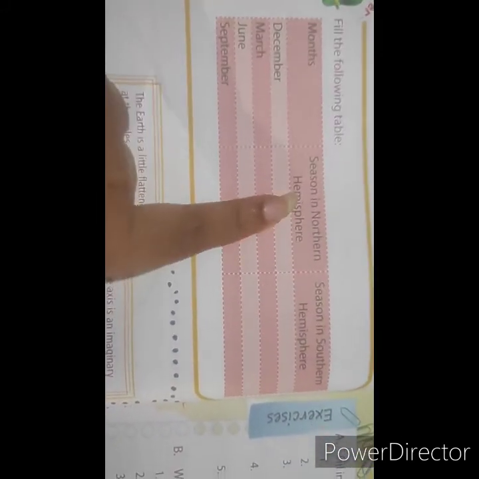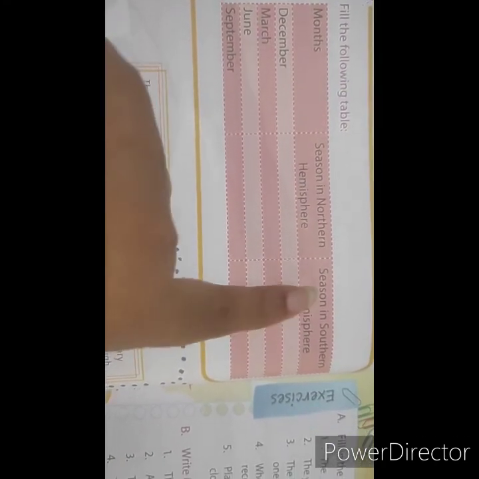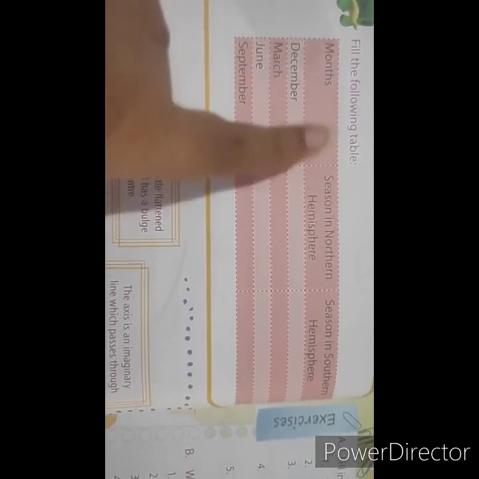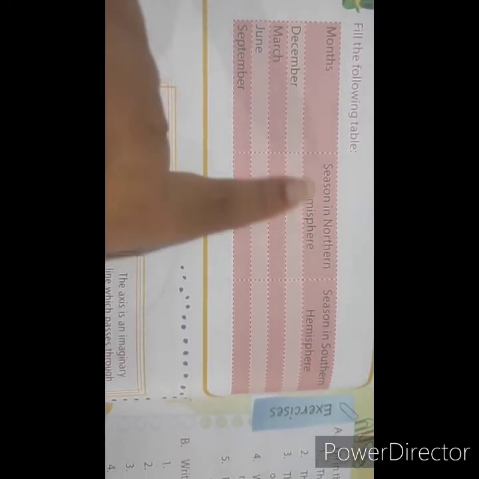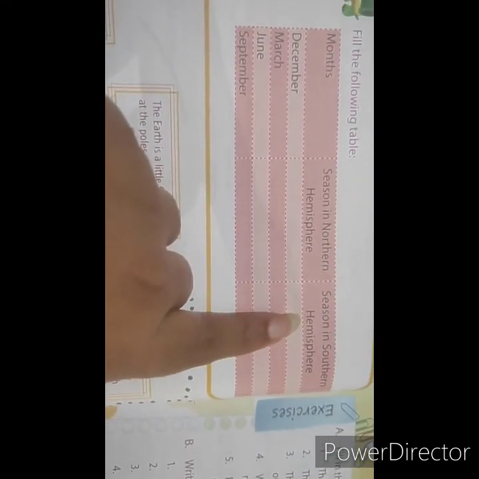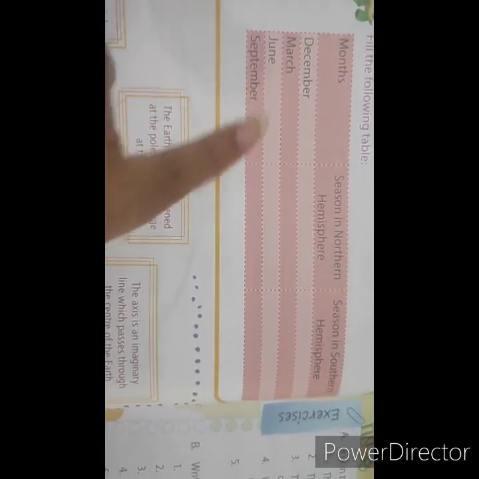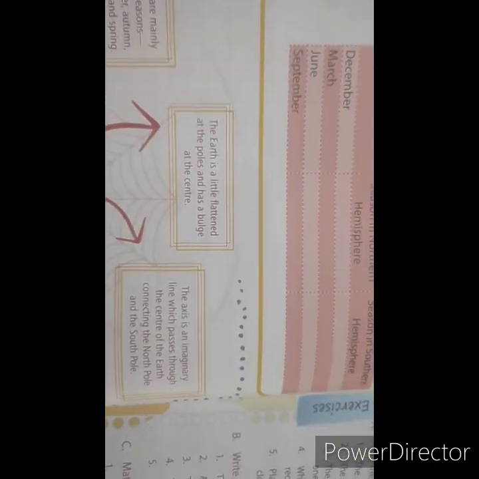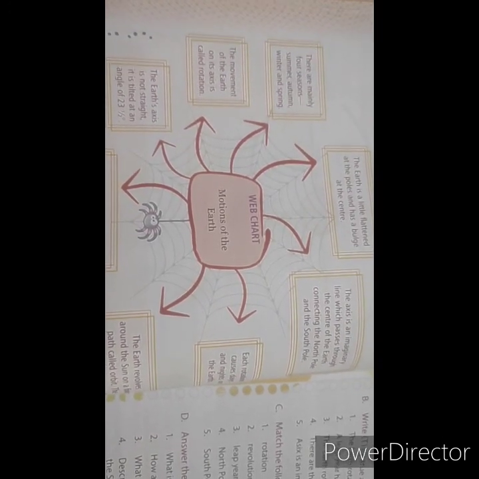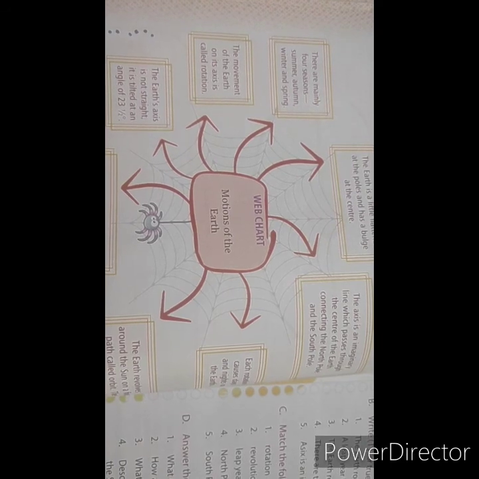Now come to the next page. Again, you have to fill this table. Here months are given. Here season in the northern hemisphere, and you have to write down the season in the southern hemisphere. In the month of December, you have to write down the season in the northern hemisphere, and you have to write down the season in the southern hemisphere. You have to complete this table by your own. And one thing more, my dear students, you have to write this web chart sequence wise in your copy.